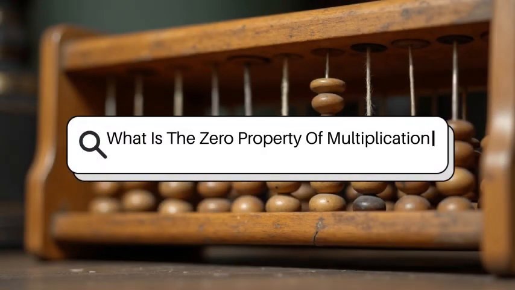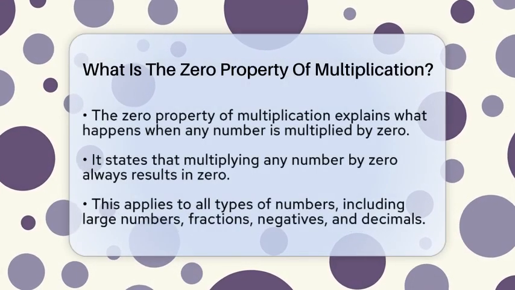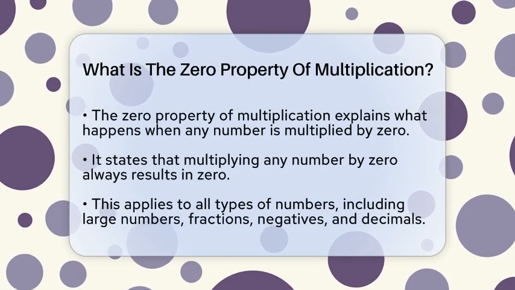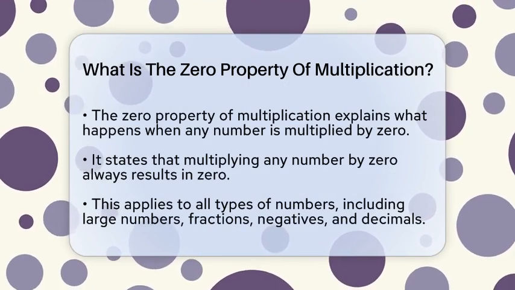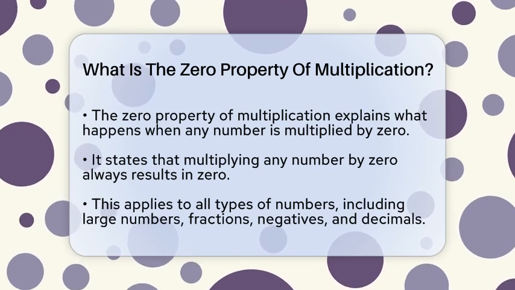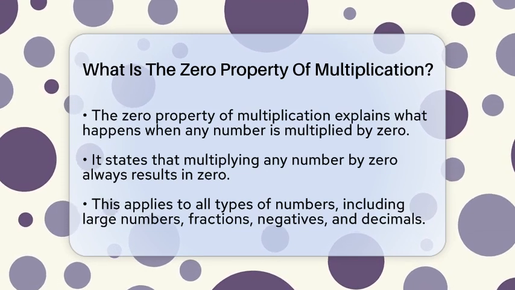What is the zero property of multiplication? Imagine you're stacking blocks or sharing candies. If you have zero groups or zero candies, how many do you actually have? That's where the zero property of multiplication comes in. It's a simple rule that helps us understand what happens when we multiply any number by zero.